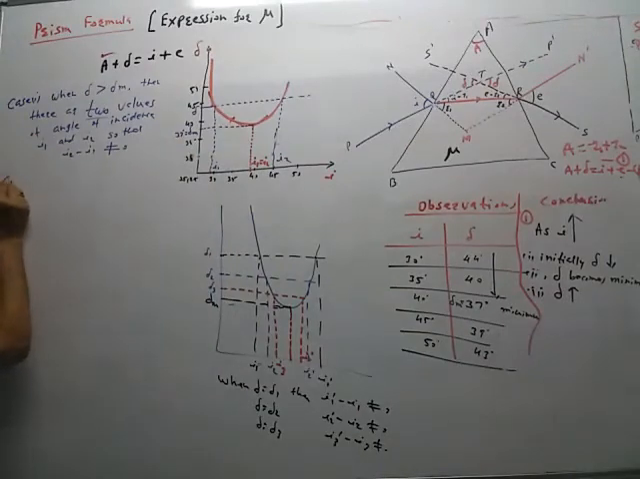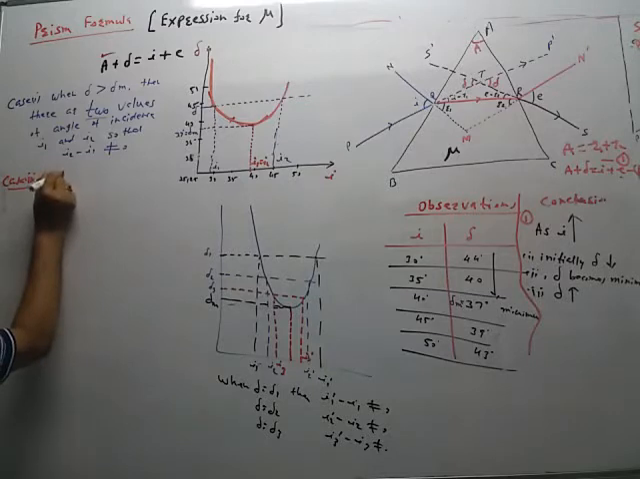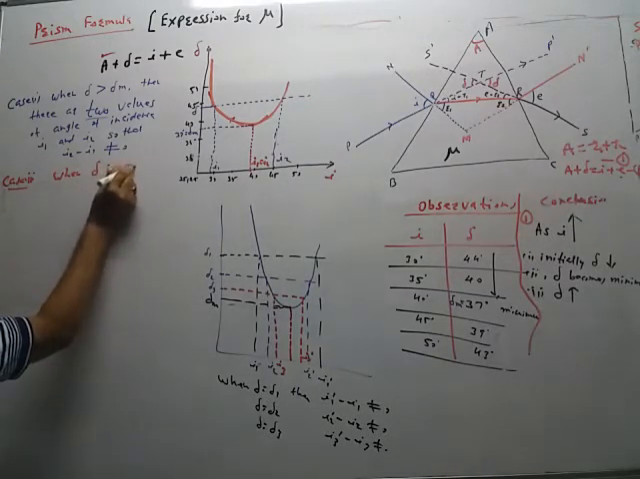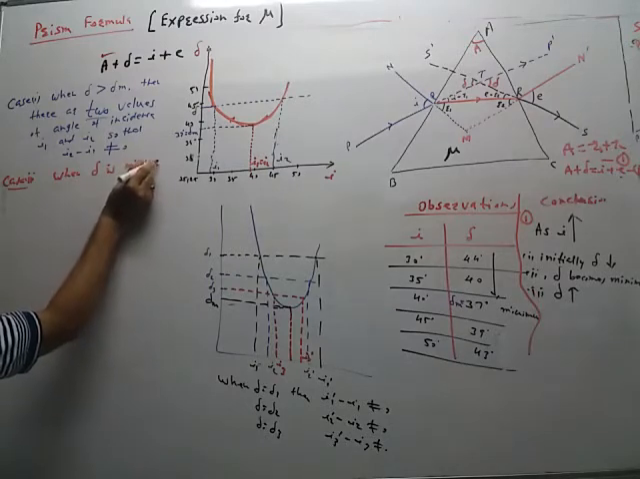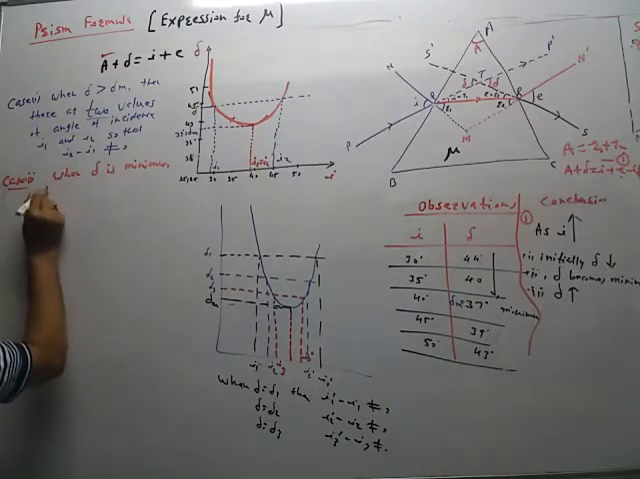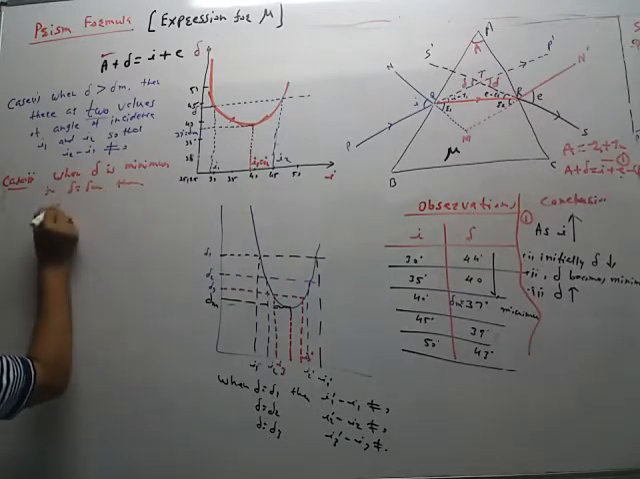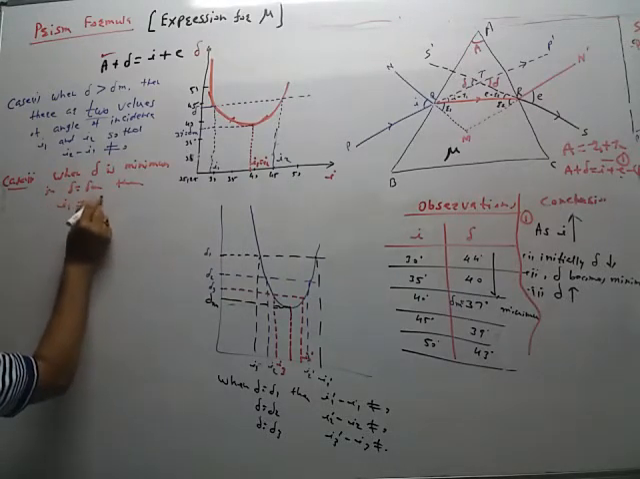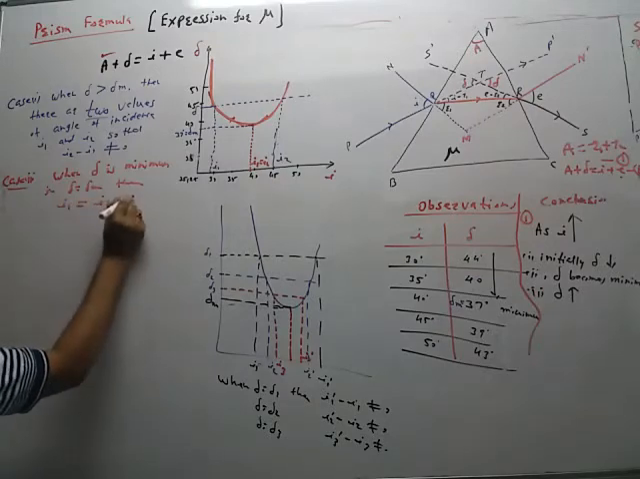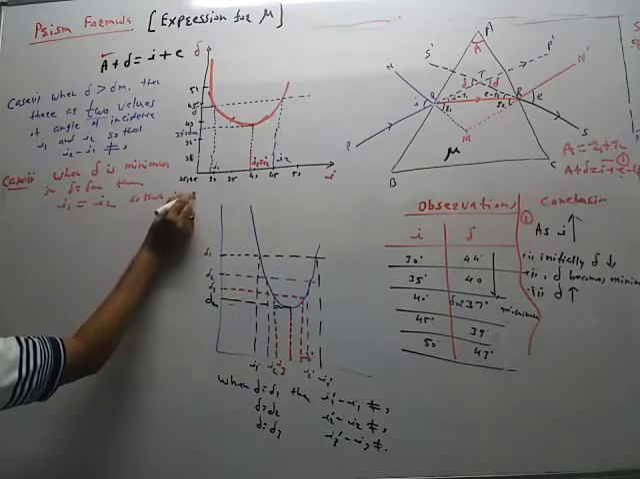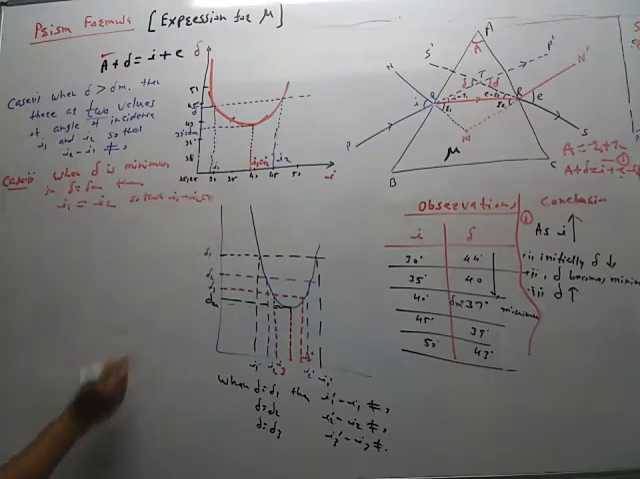So case number 2, when delta is the minimum, that is delta is equal to delta m, then I1 becomes exactly equal to I2, so that I1 minus I2 becomes 0.